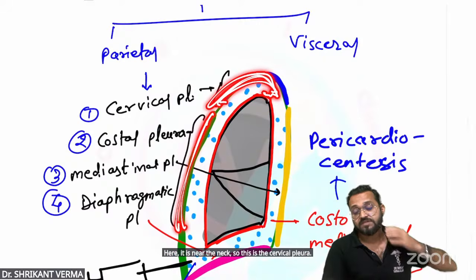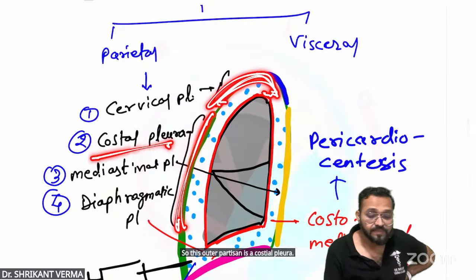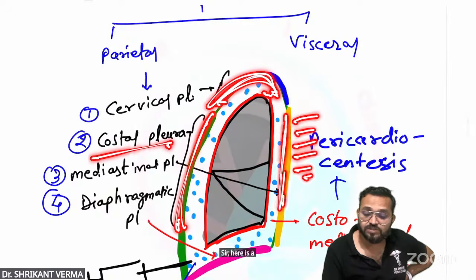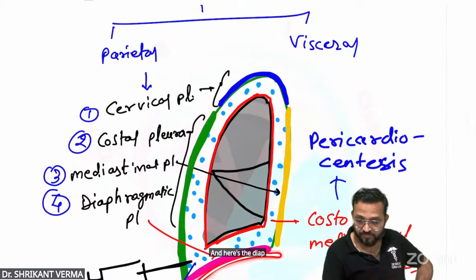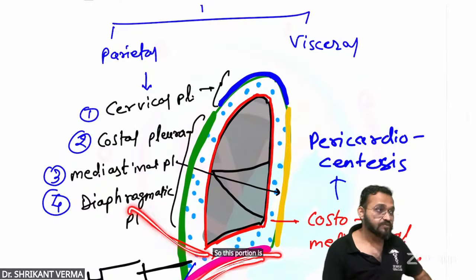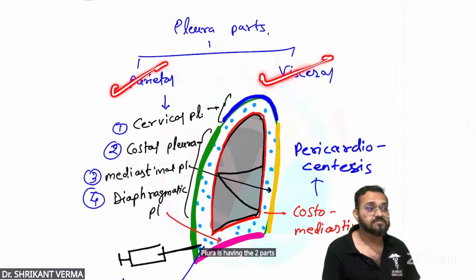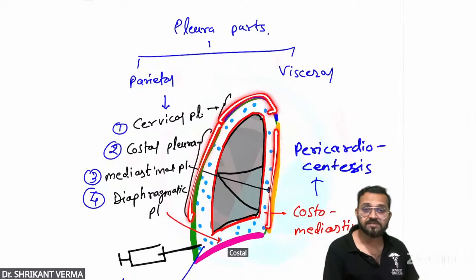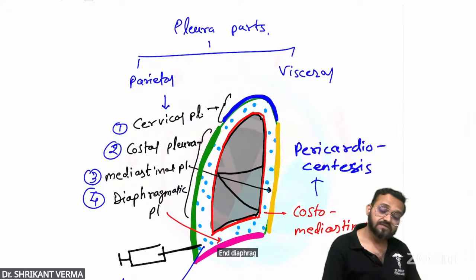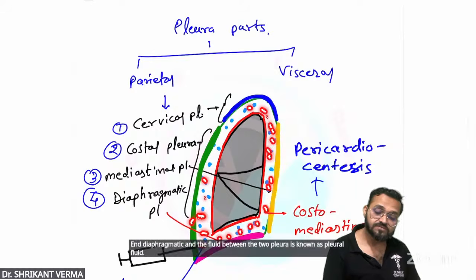This portion is near the rib, so this outer part is known as the costal pleura. Here is the mediastinum, so this medial side is known as the mediastinal pleura. And here is the diaphragm, so this portion is known as the diaphragmatic pleura. Is it okay? Pleura is having two parts, parietal and visceral. The parietal pleura is having the cervical, costal, mediastinal, and diaphragmatic. And the fluid between the two pleura is known as pleural fluid.